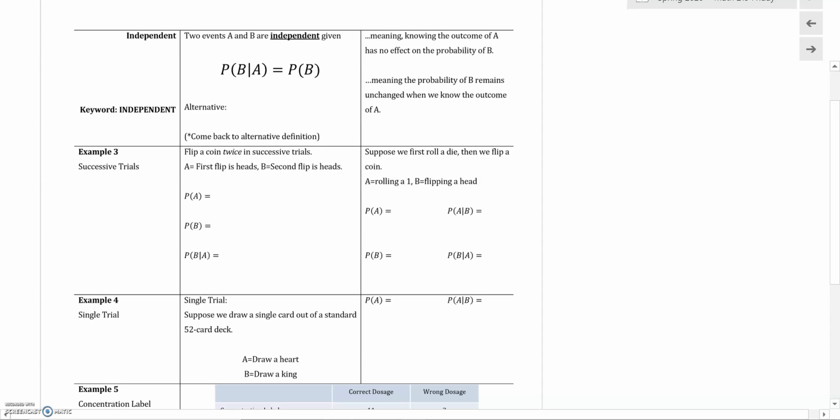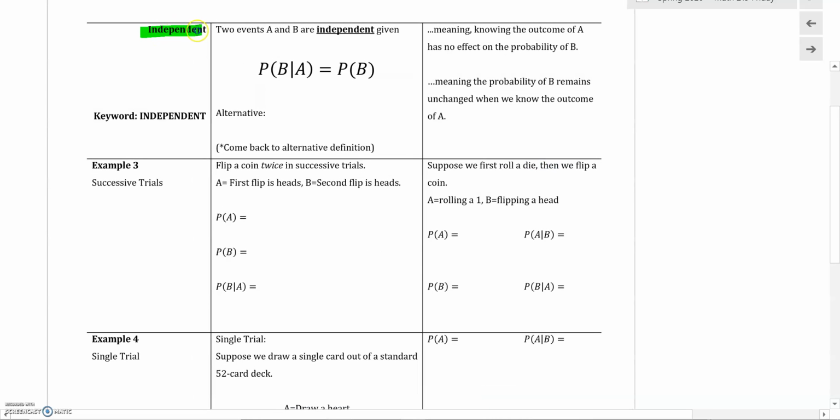Okay, we are on page 10 of the notes for chapter 3. We are about to introduce what it means to be independent events. Here's the formal mathematical definition. Two events A and B are said to be independent if the probability of event B given that A occurred is the same as the probability of event B. In other words, event B does not care that event A occurred.